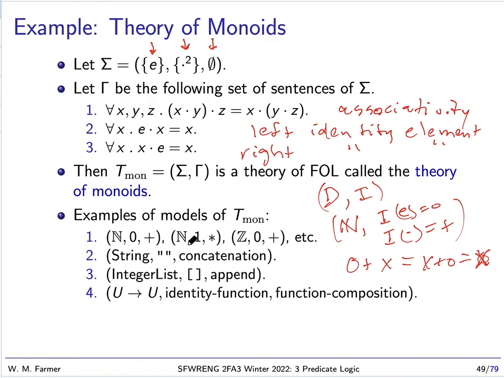Likewise, the natural numbers with 1 and times is a monoid. We can see that because times is associative, and 1 times x equals x times 1, which equals x. And there's many more monoids like this. There's the integers with 0 and plus, and so forth. Now, another example of a monoid is a set of strings. So let's say this is a set of strings, and we have concatenation and the empty string.